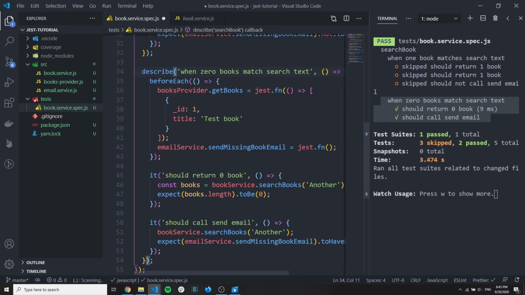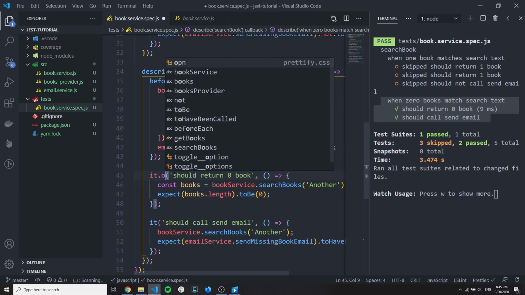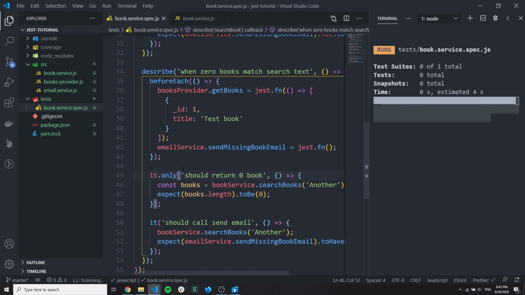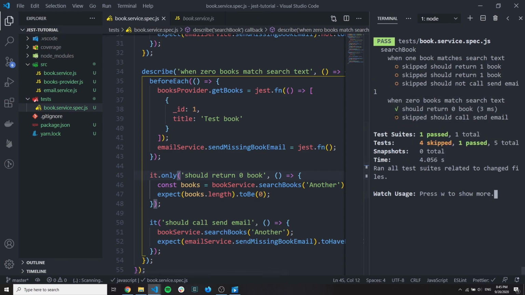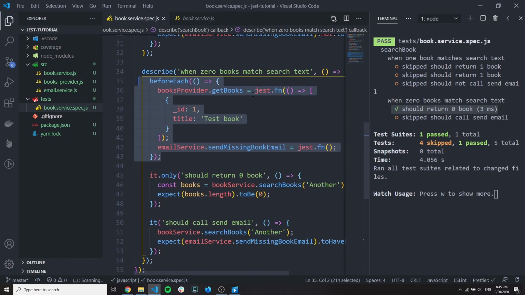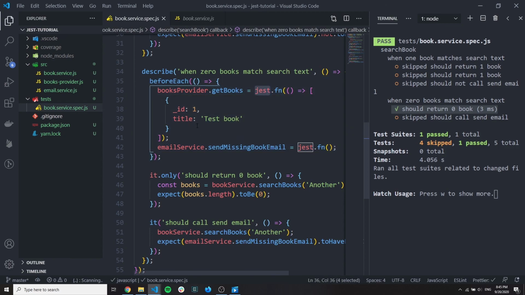You can also make it only, I think, and then only one test will be called. So that's how you call only one test, and it shows you that this is very isolated and very independent from all dependencies. So you can call every test independently. That's why it's nice to mock with jest.fn all your dependencies in the before each. So before each test it will mock it again, so they will not interfere with each other.